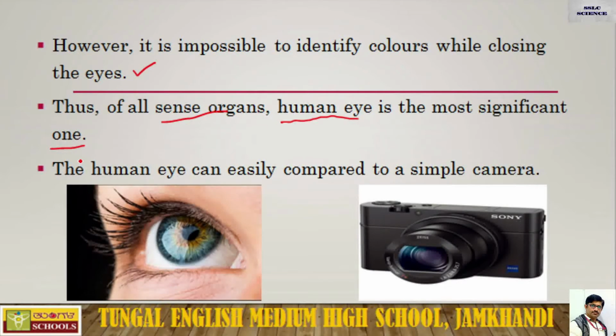It plays the most significant role in our body. The human eye can be easily compared to a simple camera. In this picture, you can see the human eye compared to a simple camera. It works as a simple camera, we call it a natural camera. I hope you got all these points right.